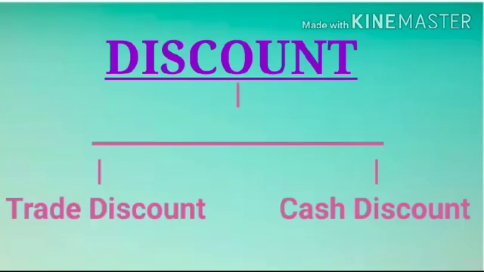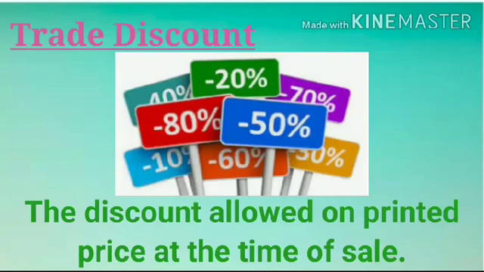This is the last accounting term, discount. There are two types of discount. First is trade discount and second is cash discount. Trade discount means the discount allowed on printed price at the time of sale.